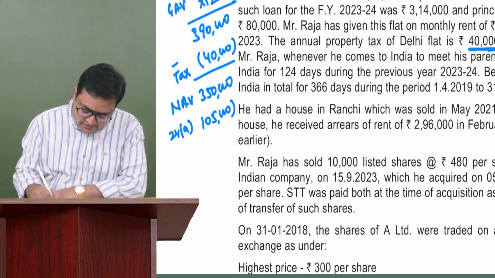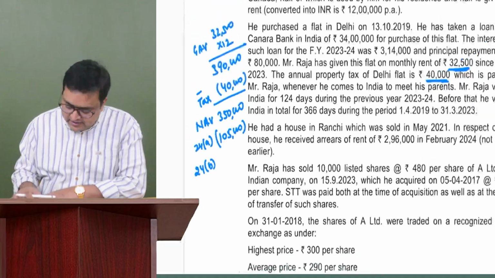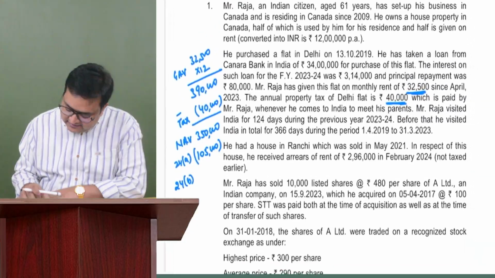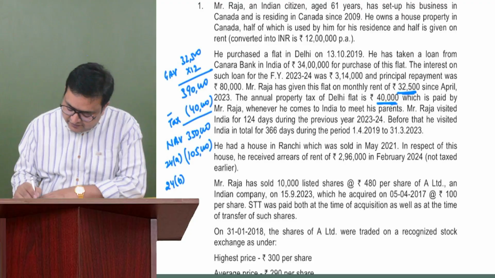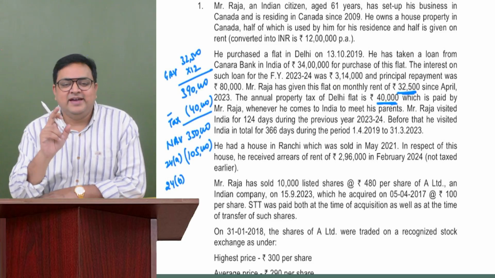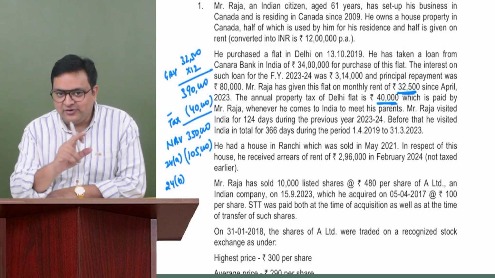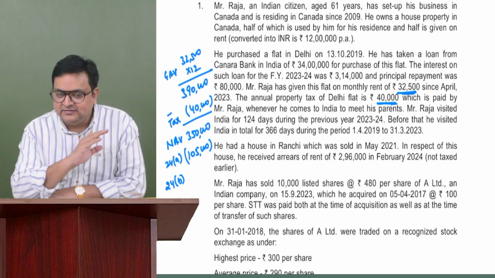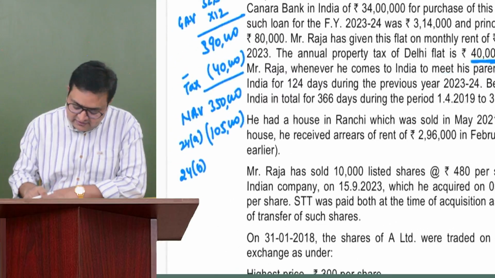1,05,000 would be 24A. 24B is interest on borrowing, because he has taken a loan for purchase of the house. Interest on borrowing is 3,14,000, and the entire amount can be allowed. Would it be restricted to 2 lakh? No, it is not a self-occupied property, so there is no limit in case of interest.